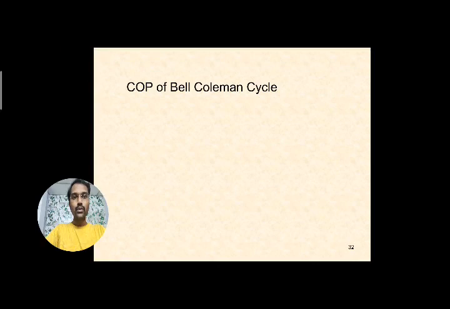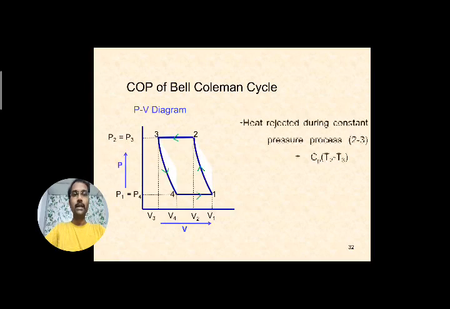Okay, so how to find the COP? The same as the Carnot cycle. We have seen that it is output to the input, refrigeration effect by the work done. So see here, mathematically we will find the COP of the Bell-Coleman cycle. First we will see the two things here, heat rejection, and we will find the heat absorption.